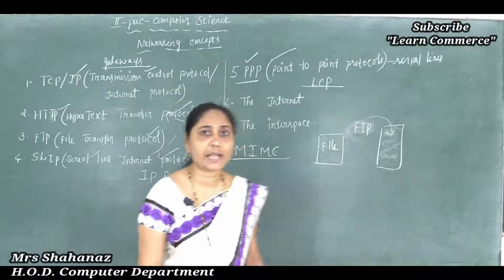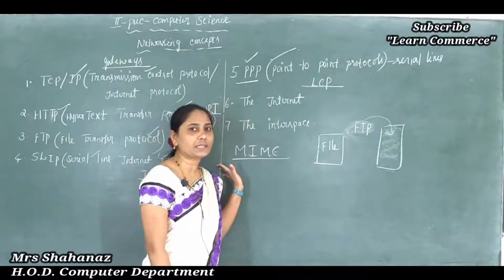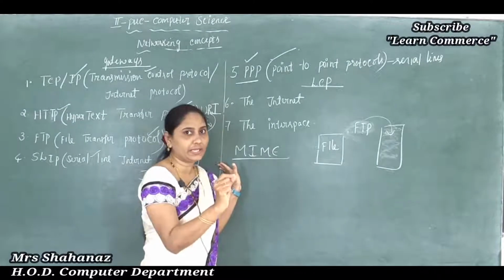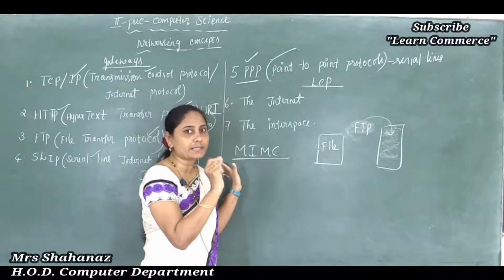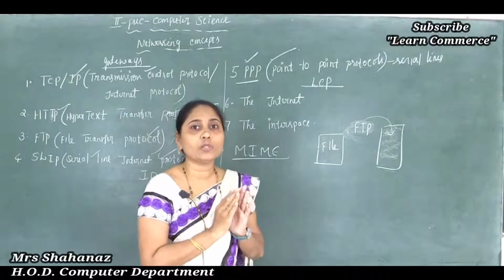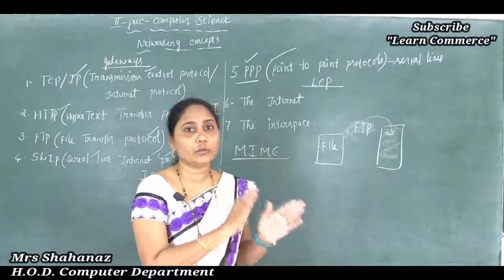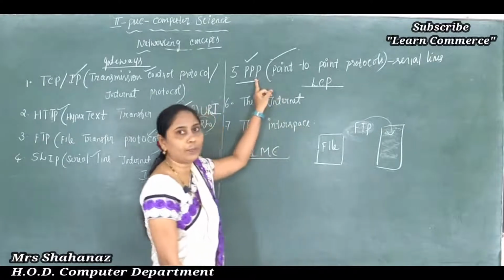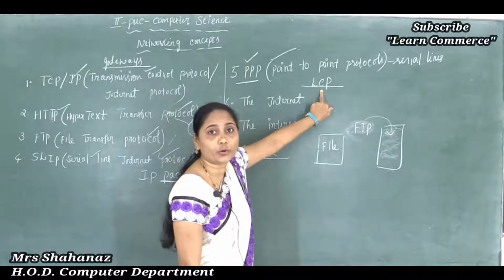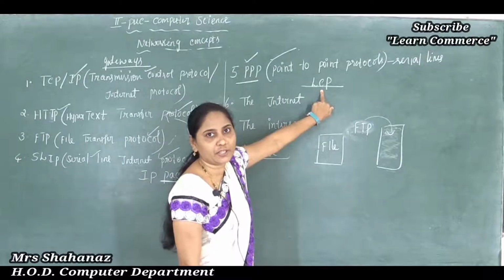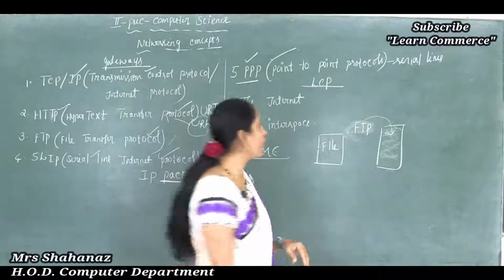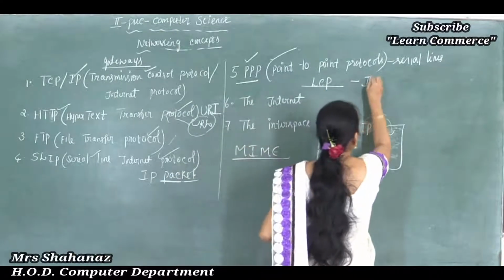That means some of the disadvantage of SLIP, there is no support for link testing. I already said in our SLIP there is no support for link testing here. That means no support for one data to another. But what about PPP? So starting with the LCP protocol, Link Control Protocol, for the link establishment. Clear this point? So this is the advantage of this protocol.